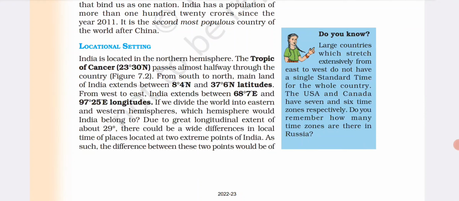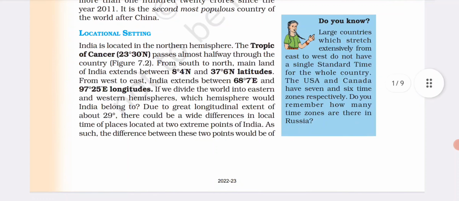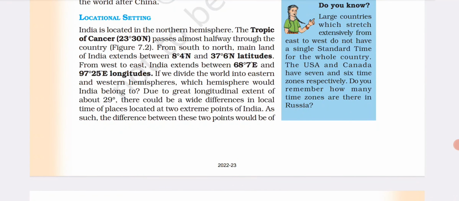Location and setting. India is located in the northern hemisphere. The Tropic of Cancer, that is 23 degree 30 minute north, passes almost halfway through the country, and from south to north, the mainland of India extends between 8 degree 4 minute north and 37 degree 6 minute north latitude. From west to east, India extends between 68 degree 7 minute east and 97 degree 25 minute east longitudes.